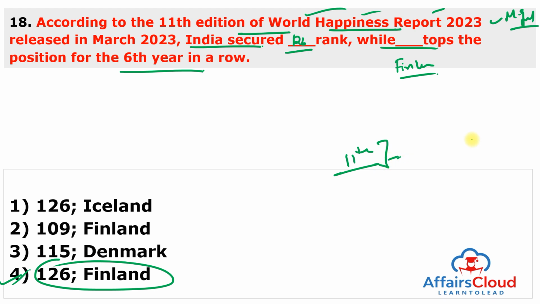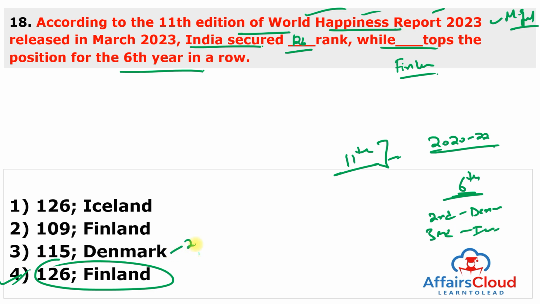Under the ranking of happiness based on a 3-year average, 2020 to 22, Finland remains in the top position for the 6th year in a row, followed by Denmark in second rank, and Iceland in third rank.